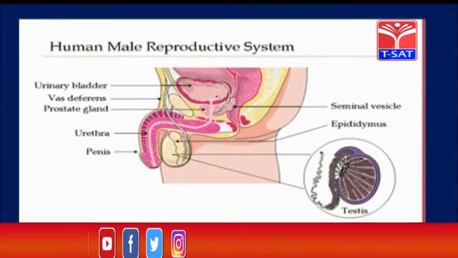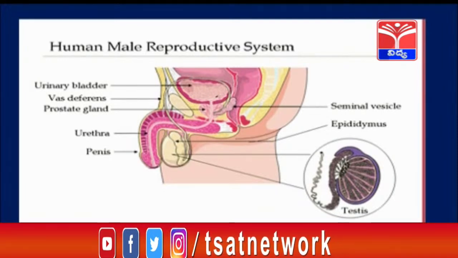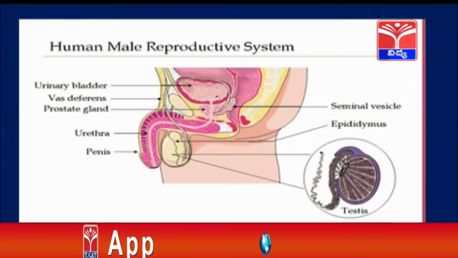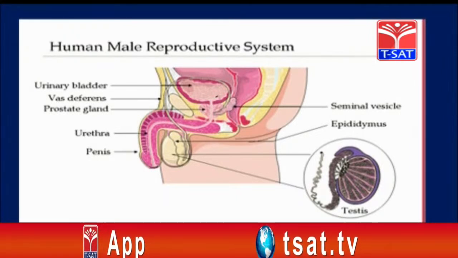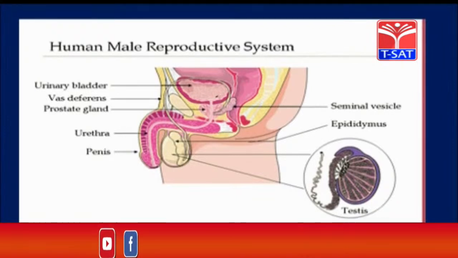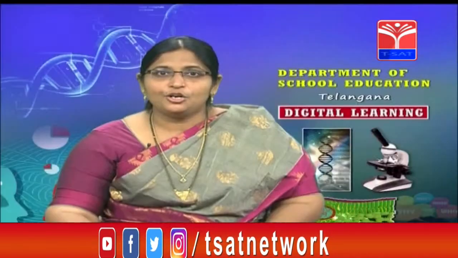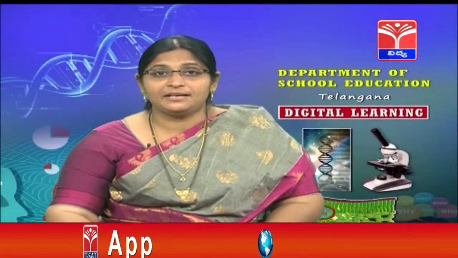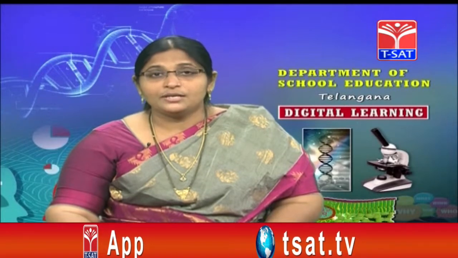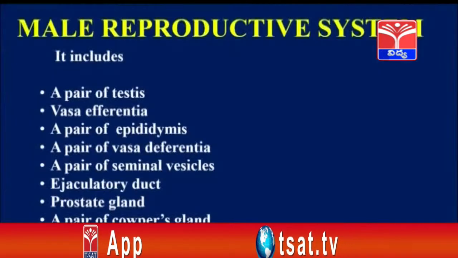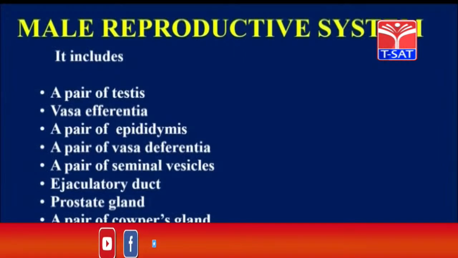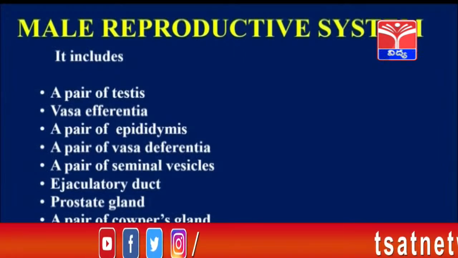You can see the different parts of the male reproductive system. They are testis, vas deferens, prostate gland, urethra, seminal vesicles, epididymis, penis, all these things. The male reproductive system includes a pair of testes. A pair of testes are present outside the abdominal cavity in male organisms, in a bag-like structure called the scrotum. It is present outside the abdominal cavity.